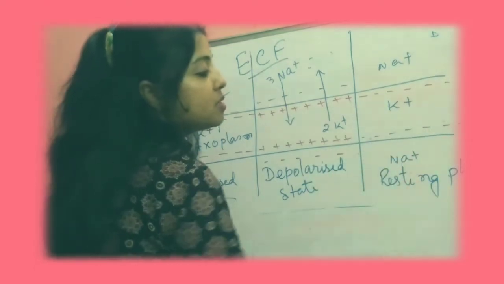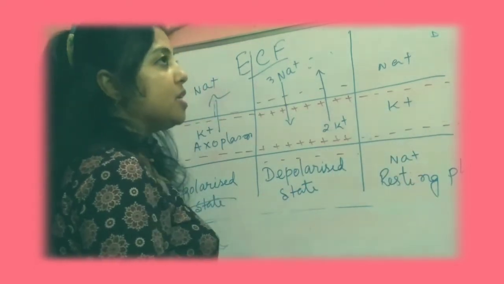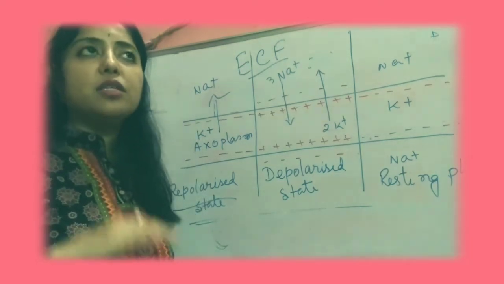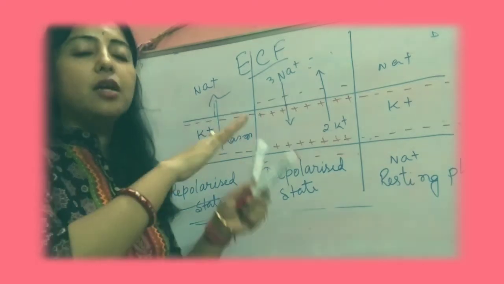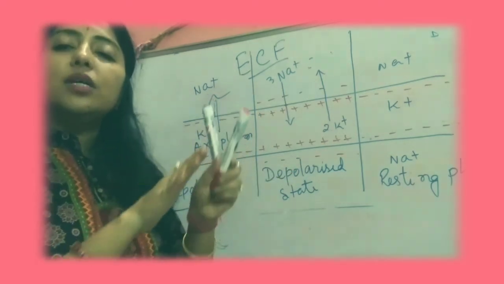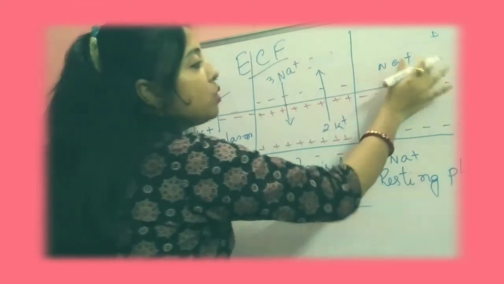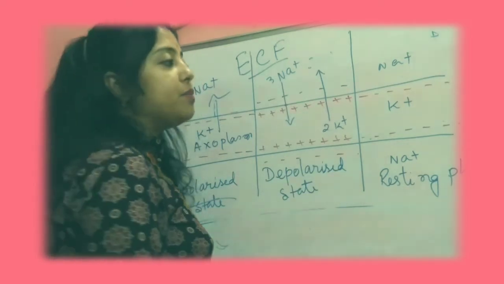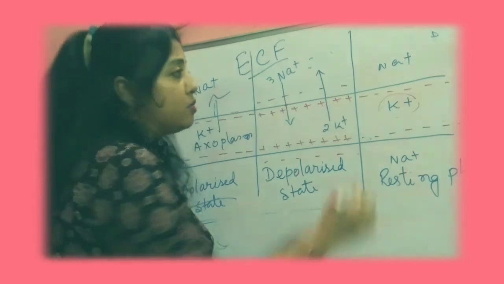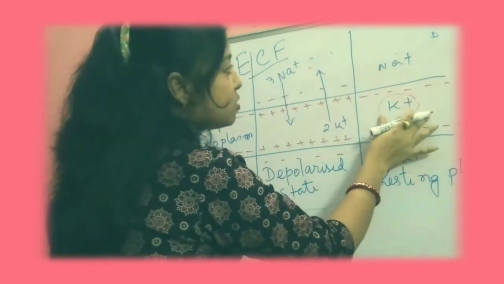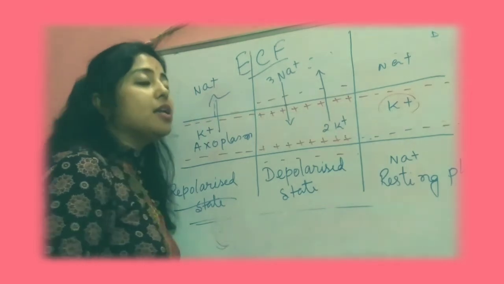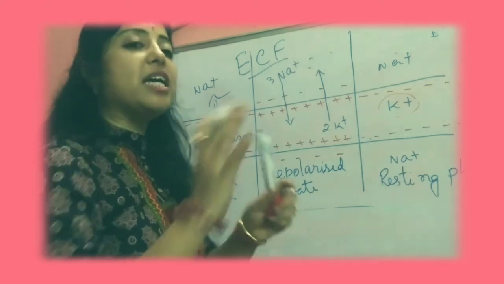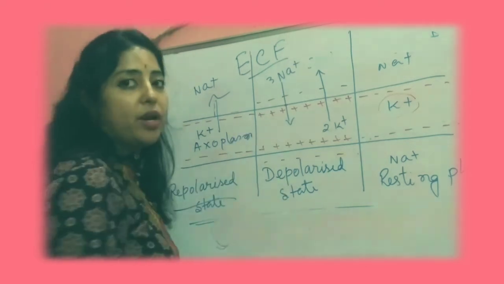And the last one here is the resting phase. While the membrane is highly excited, that means it is reaching the maximum level of potentiality, near about 35 MV to 40, at that time it will be gradually decreasing. That means the outer part of the membrane, the ECF, will be gradually changing its permeability to the potassium ions or sodium ions. And inside the membrane, the exoplasm will be increasing its permeability to the potassium ions again. That means it will be changing to its other state again, the resting or repolarized state.